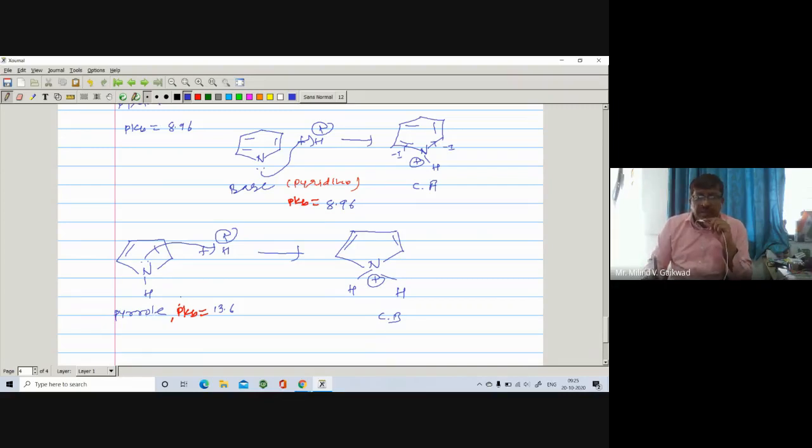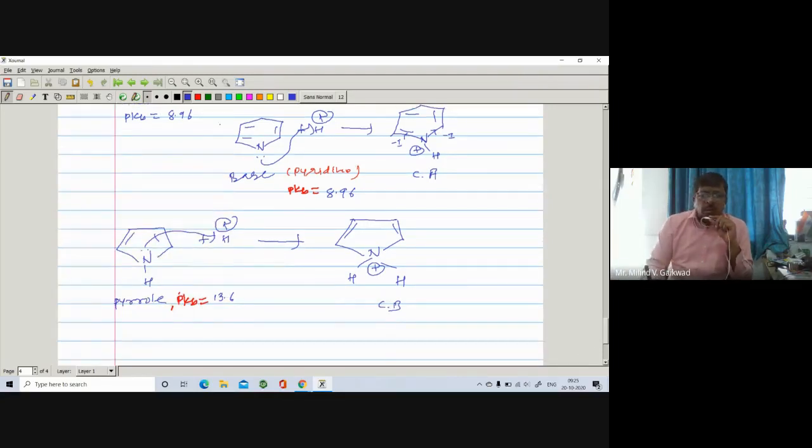What is the reason behind that? The reason is that both compounds are aromatic, and you know aromatic compounds are more stable. How are they aromatic? Pyridine obeys Huckel's 4n plus 2 pi rule.